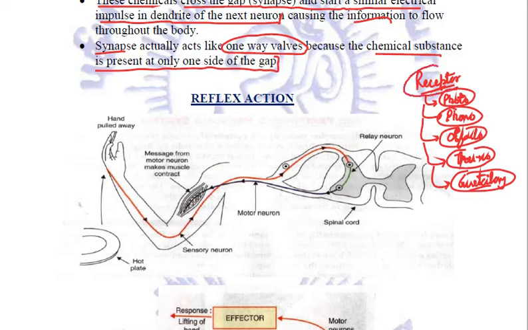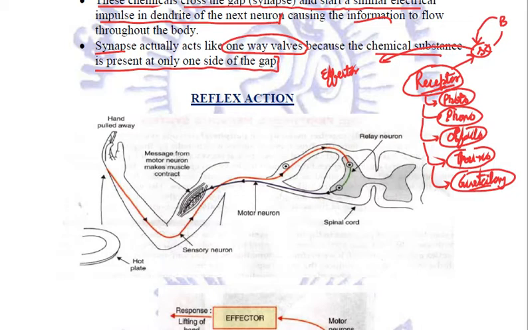Information from these receptor organs is taken through nerves to the spinal cord. From the spinal cord this information is taken to the brain, which interprets it and passes the order to the spinal cord, and from the spinal cord this order is delivered to the effector organs, which will ultimately respond. These are our muscles, which are going to contract, because of which we make some kind of response movements.